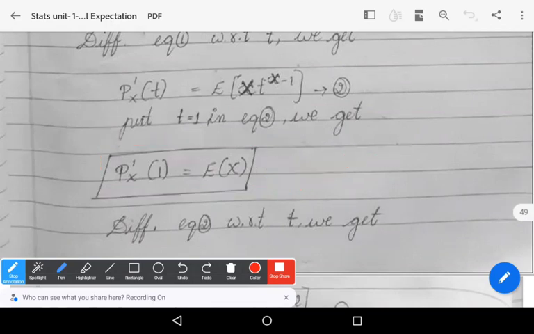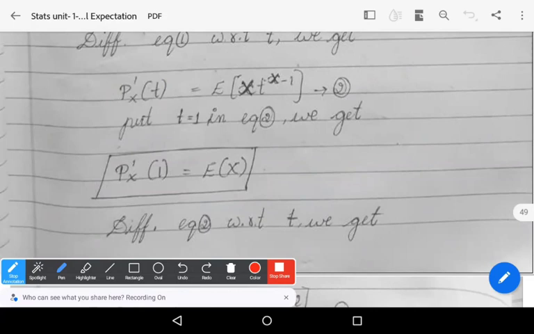Now differentiate equation 2 again with respect to t. In the left side, we have Px dash of t. Already we have the first derivative in equation 2. Again differentiating, we get Px double dash of t.